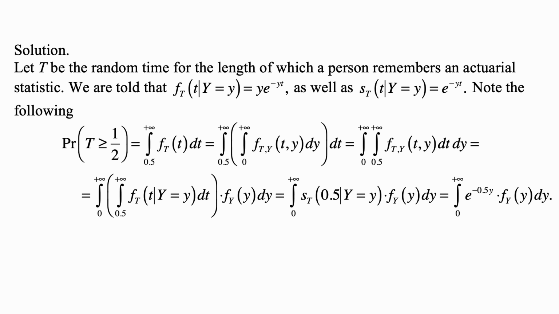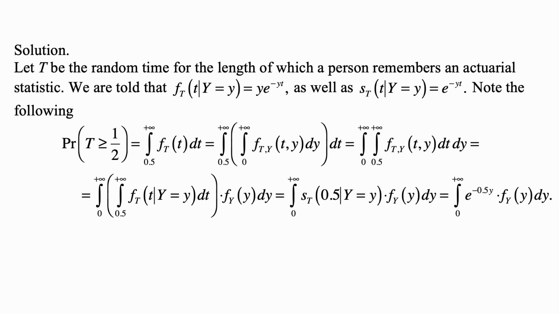Note the following. The probability that t is greater than or equal to 1/2 is the integral from 0.5 to infinity of f sub t of t. That's the integral from 0.5 to plus infinity of the integral from 0 to plus infinity of f sub ty, the joint density of t and y, dy. And we switch the order of integration. This becomes the integral from 0 to plus infinity of the integral from 0.5 to infinity of f sub ty of ty, first with respect to t, then with respect to y.